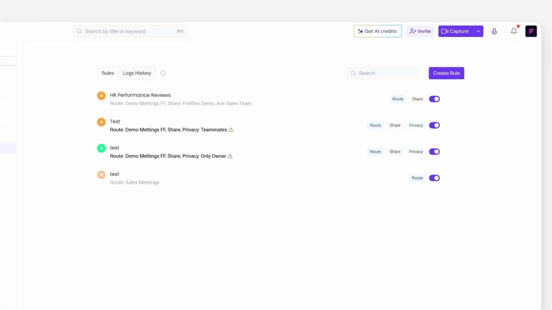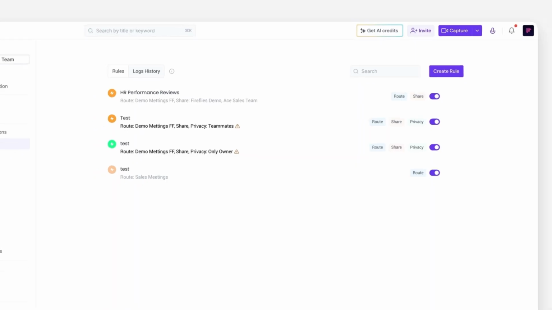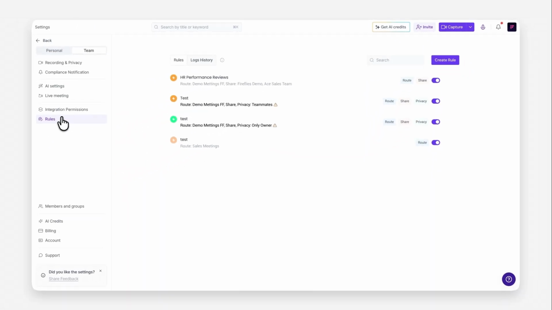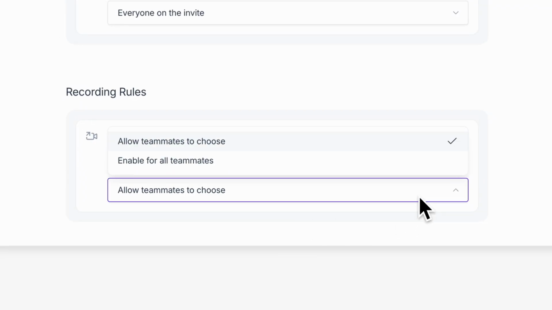So if auto-join is set to record everything, but you have a restriction rule for meetings titled confidential, Fireflies skips those meetings. Think of auto-join as your default behavior and meeting rules as your exceptions.